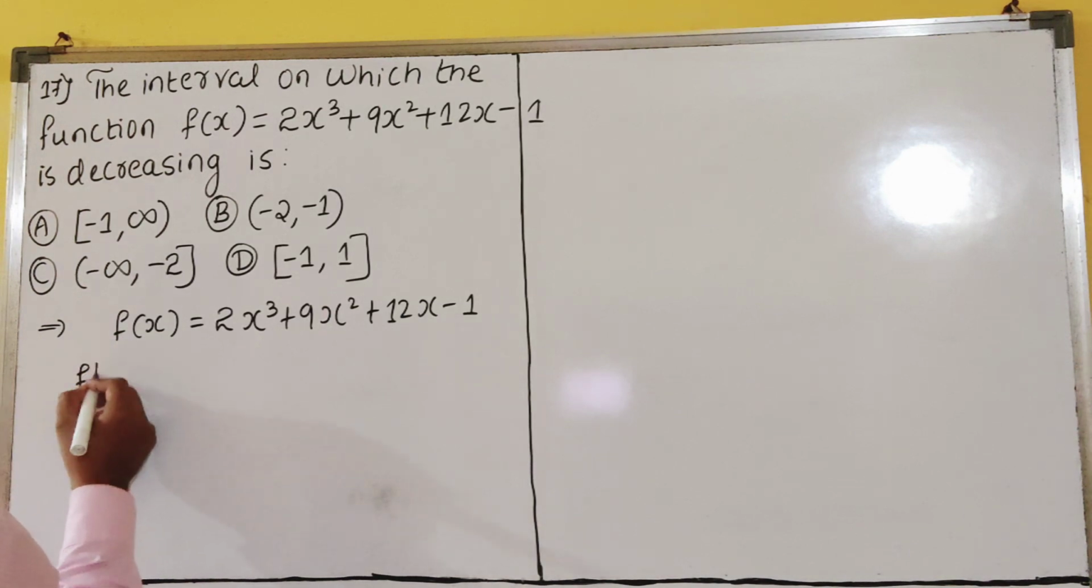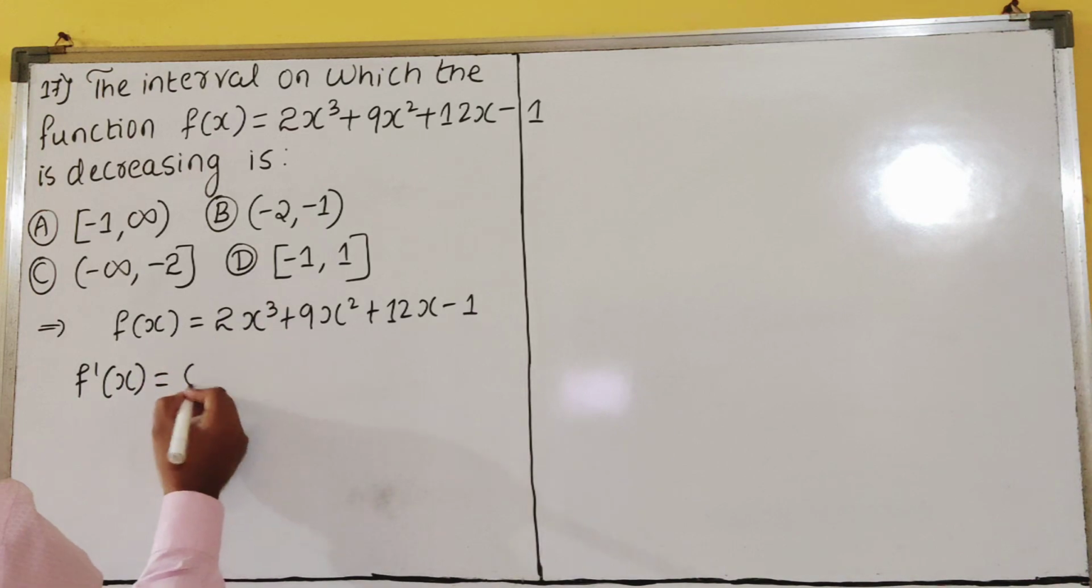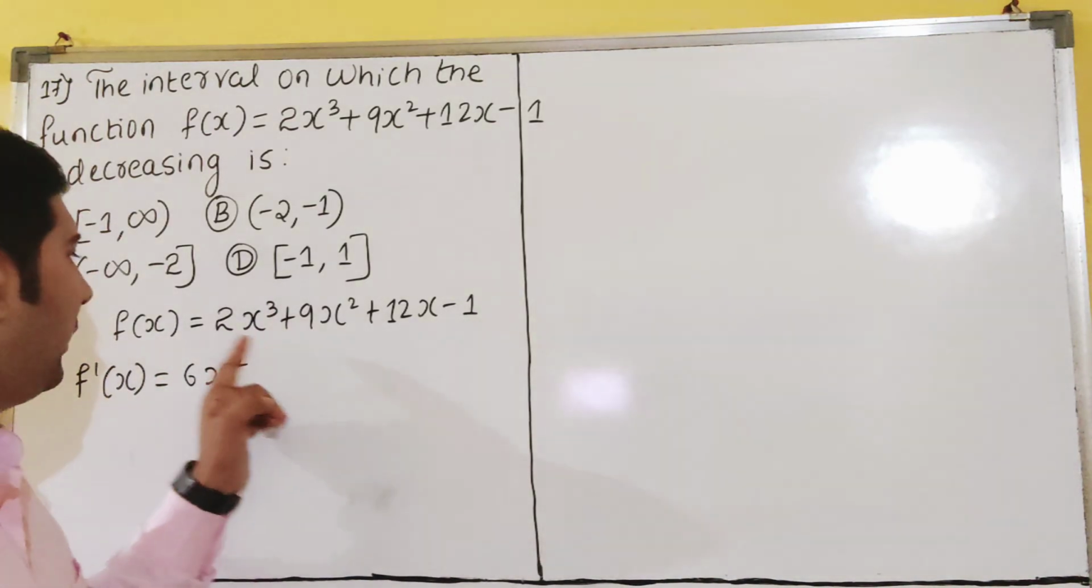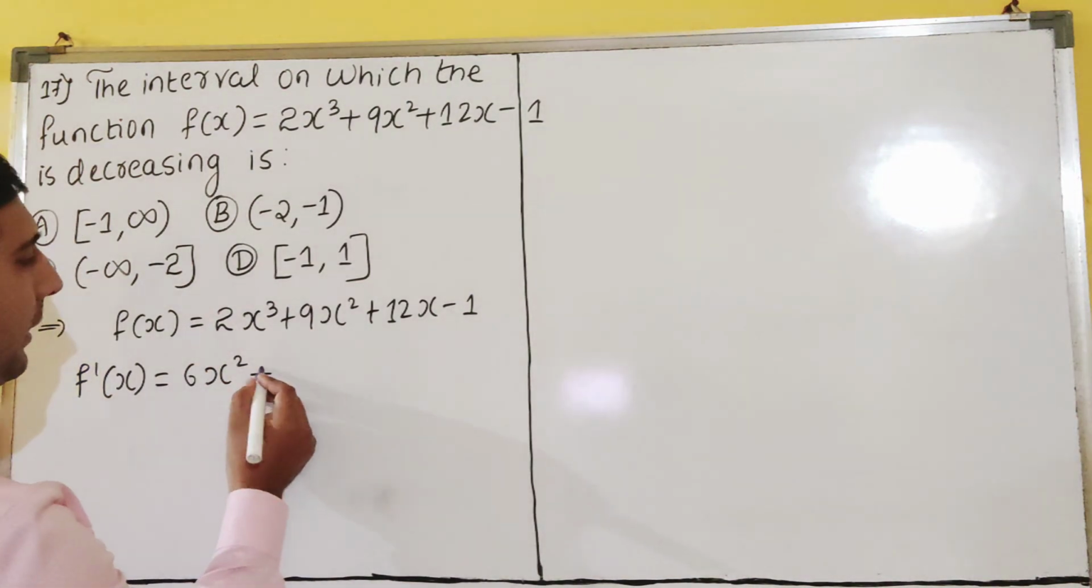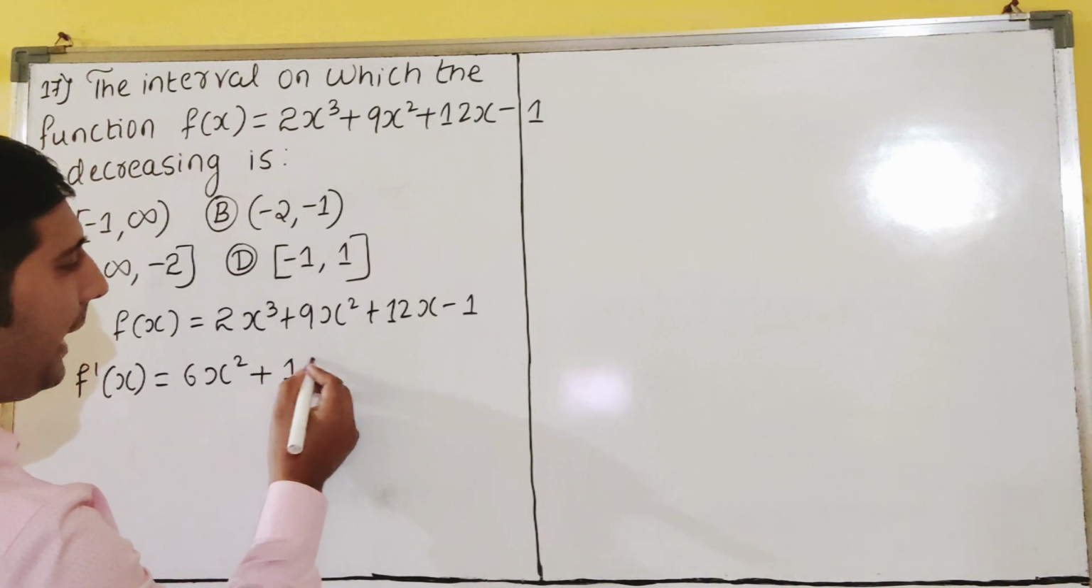So the derivative of this, f dash of x, is what? Derivative: 2 times 3 is 6x square, since the derivative of x cube is 3x square. 3 times 2 is 6x square. Then for x square, the derivative is 2x, so 2x into 9, that is 18x.